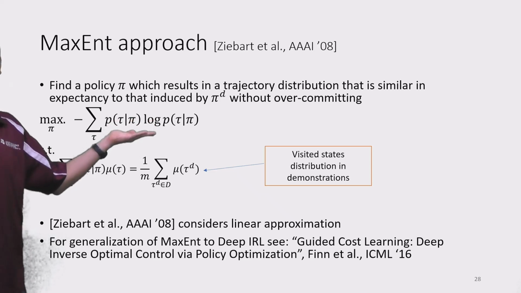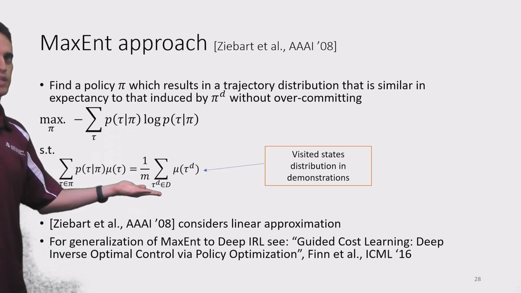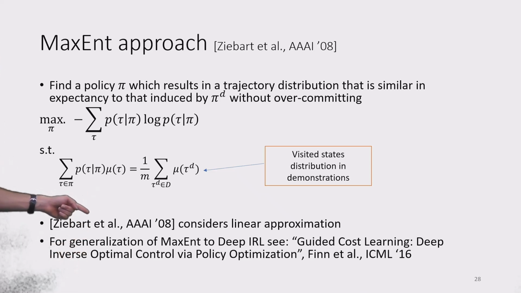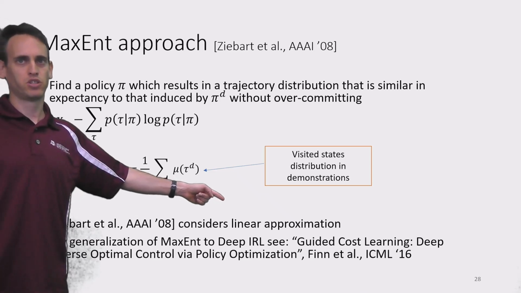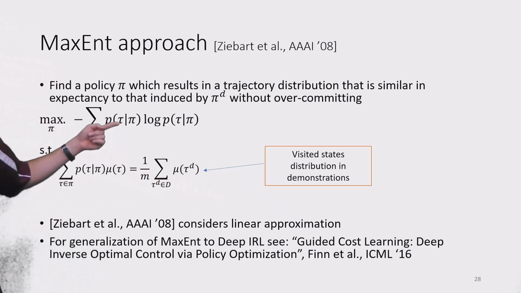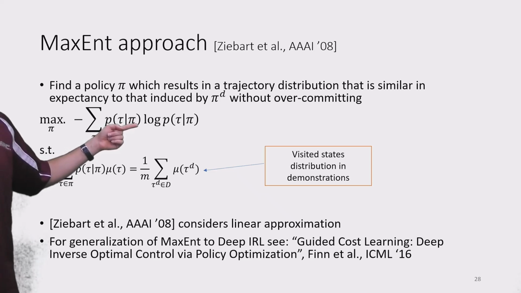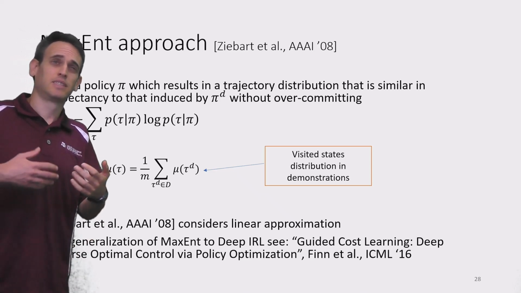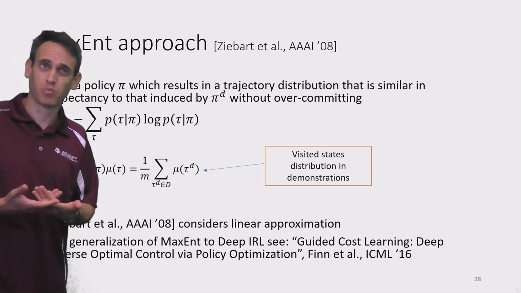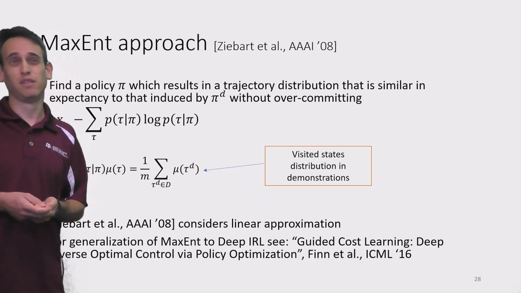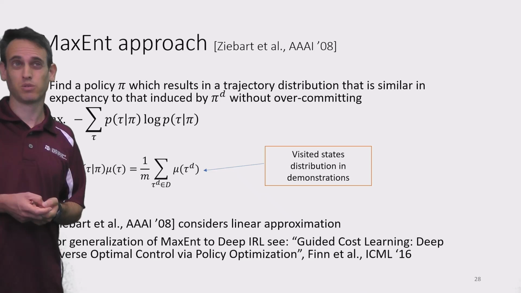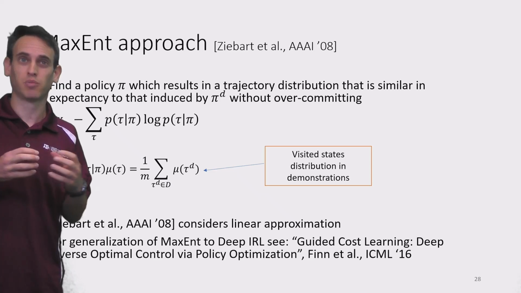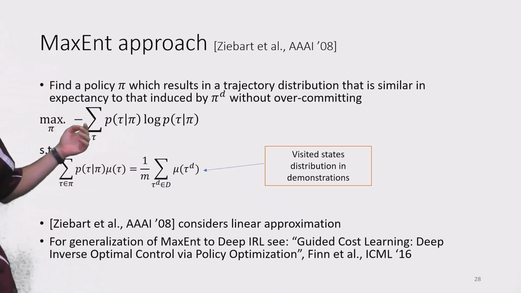So we'd like to maximize entropy while having the expected trajectory similar. In the original paper, they considered a linear approximation for the policy that we are training. We know that the linear approximation is somewhat limited. It's one thing to assume a linear approximator for the reward function, it's a different one, I would say a more constraining assumption, to assume a linear approximator for your policy, the policy that you're trying to train.